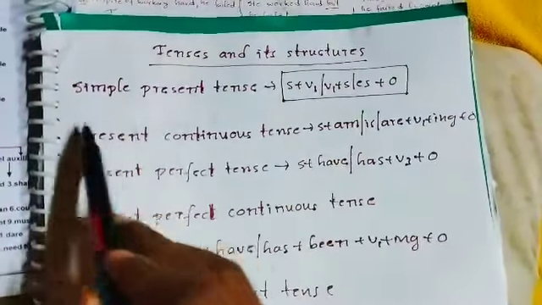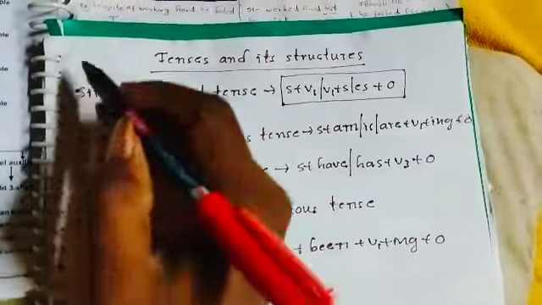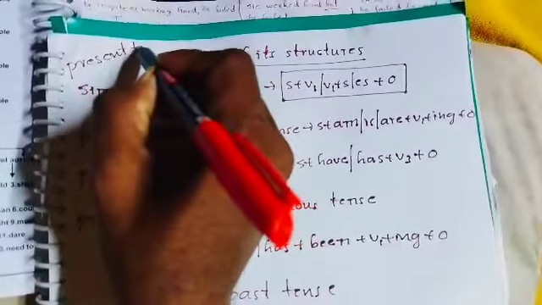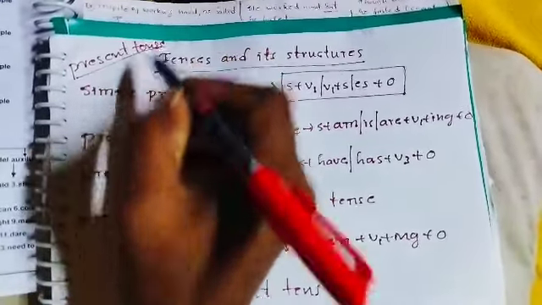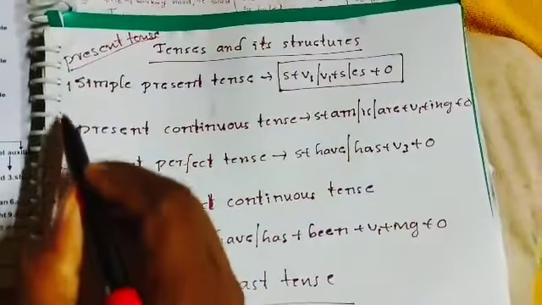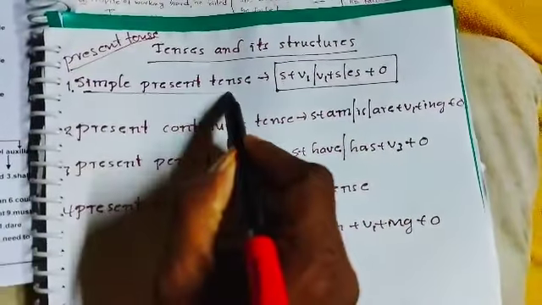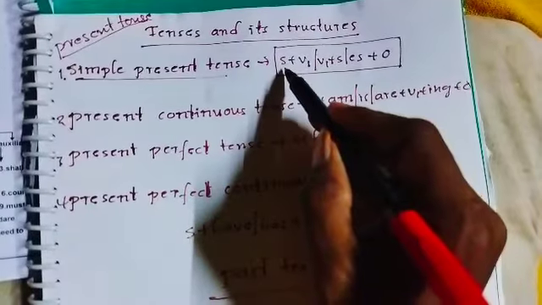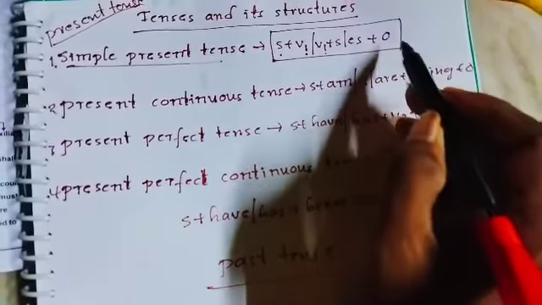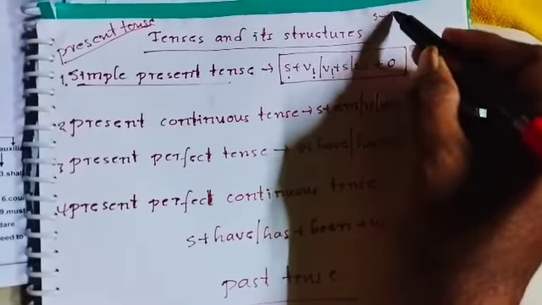Tenses and their structures. First is present tense, which has four types. First, simple present tense. The structure is subject plus verb 1 or verb 1 plus s, plus object.